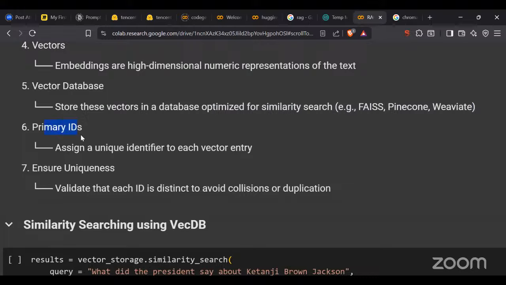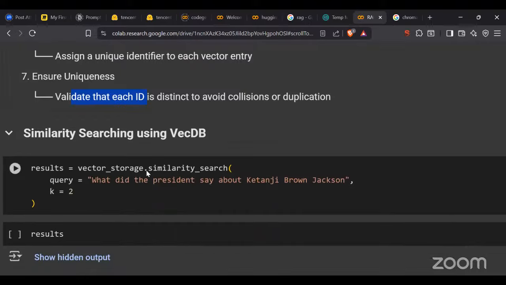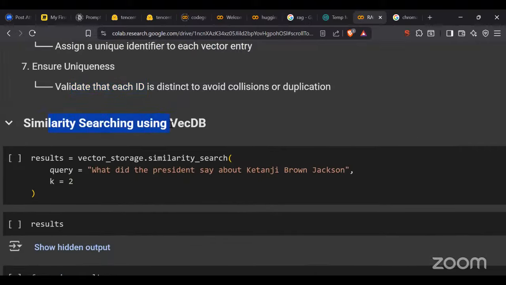Our primary IDs, whatever we have, are basically a unique identifier given for each vector entry. As the vectors are getting entered, an individual unique identifier is provided there, and once that is done, it ensures uniqueness. Now we'll validate that each ID is distinct, not the same, and it will avoid duplication and collision of the data. And once that is done, we can go for similarity searching in the vector DB.